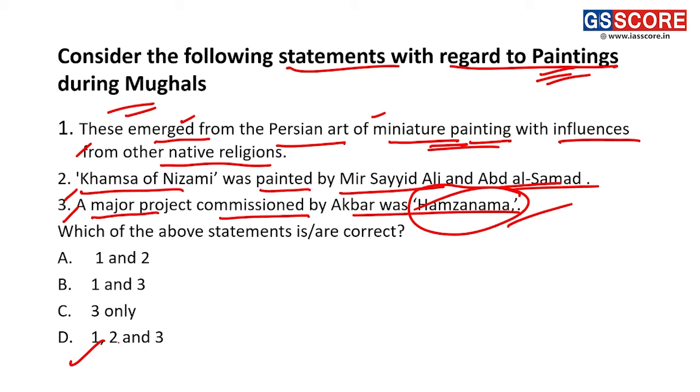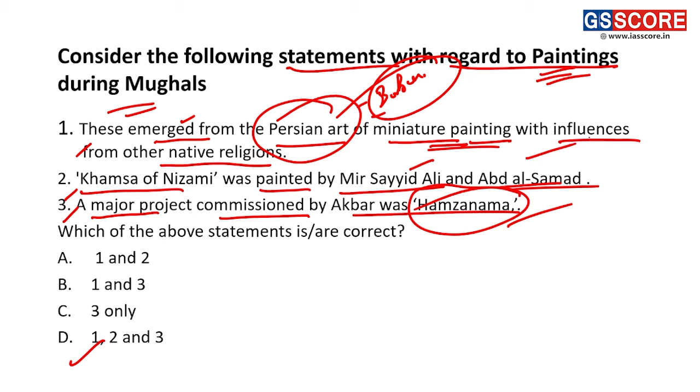Now we have to see why these are correct. Now these emerge from the Persian art. It has a Persian influence because when Babur came, he took the influence of paintings, and when Humayun came to India, he took Mir Sayyid Ali and Abdus Samad with him, and they created this kind of miniature painting. And beside the original Persian influence, we also find influence from other religions like Hinduism, Buddhism, Jainism, and Zoroastrianism. And further Christianity also. During Akbar, we find the influence of Christianity, Baptist kind of religious significance in the paintings of the Mughals.